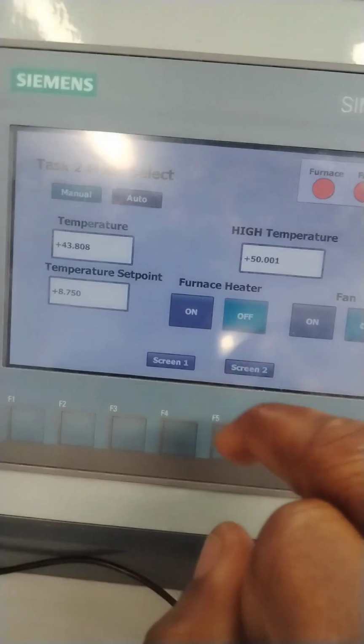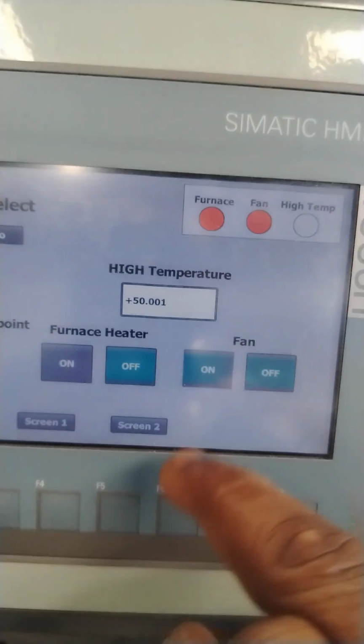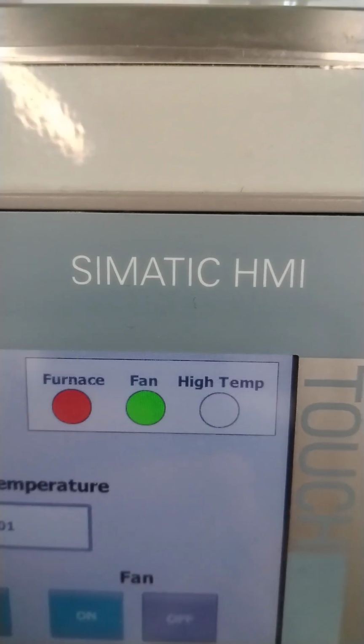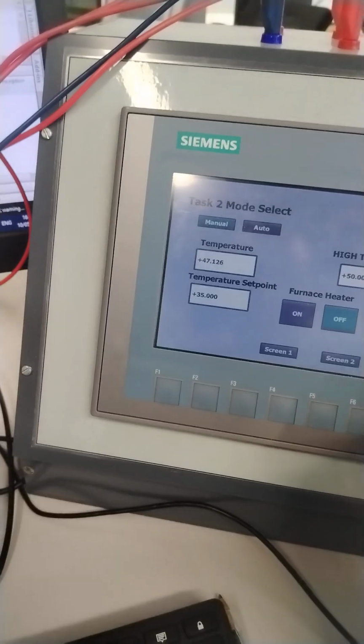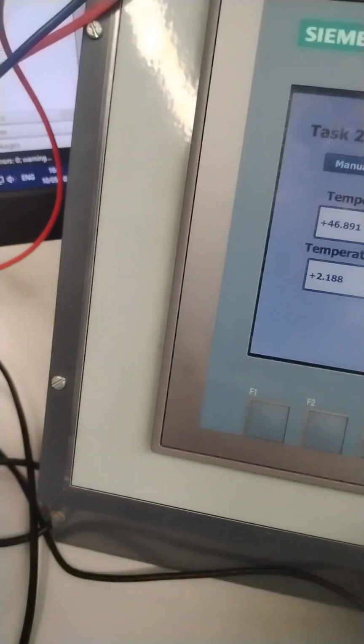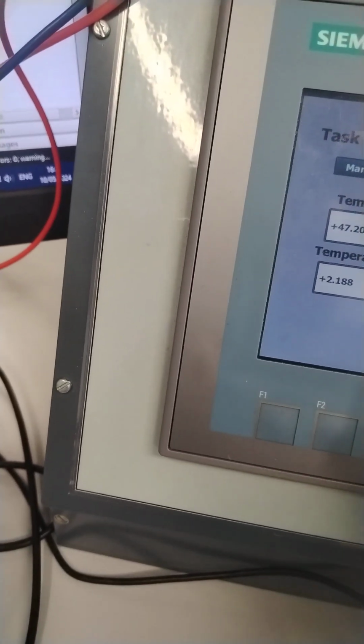So we can switch it off. It's off and off here. So we can also turn on the fan. Fan is on. You can see it's on here. And manually you can switch it off. It's off. And you can simulate the high temperature.